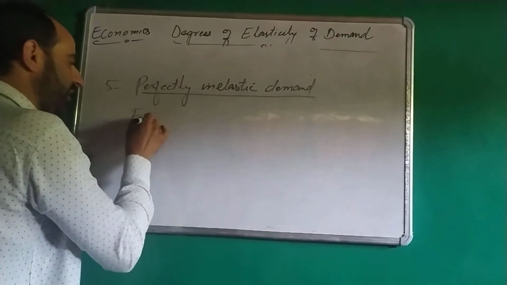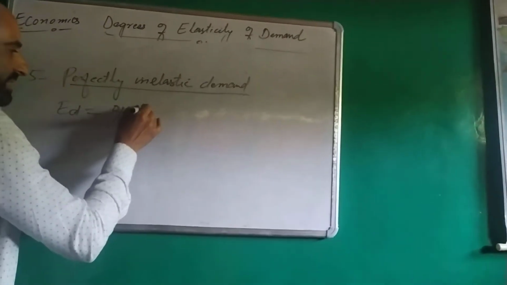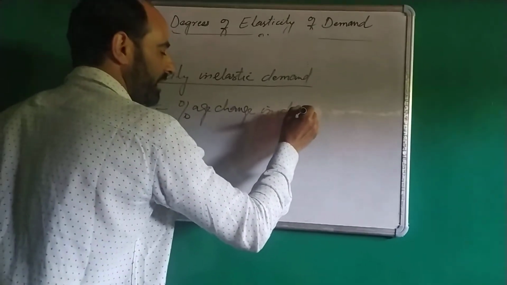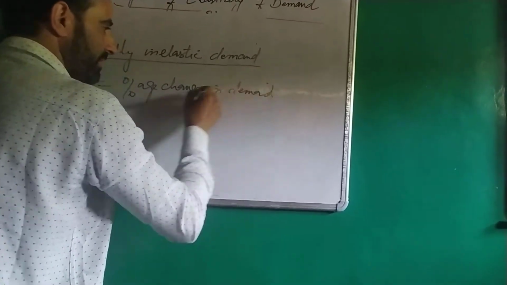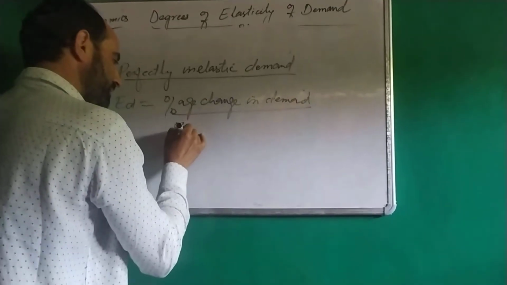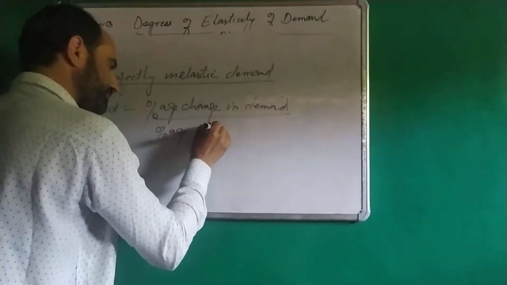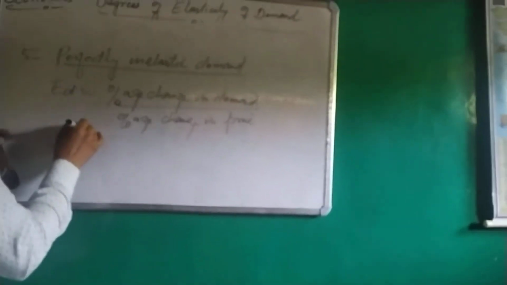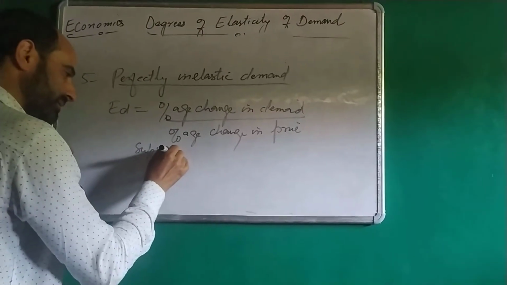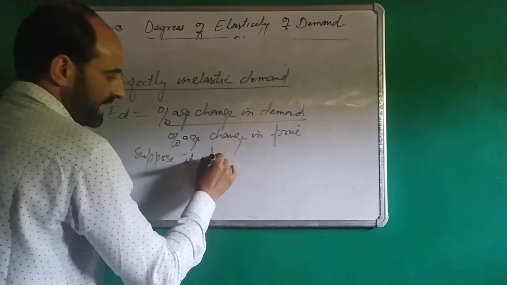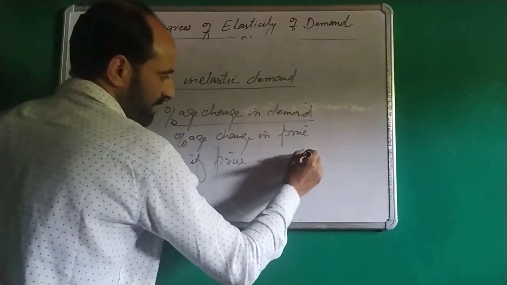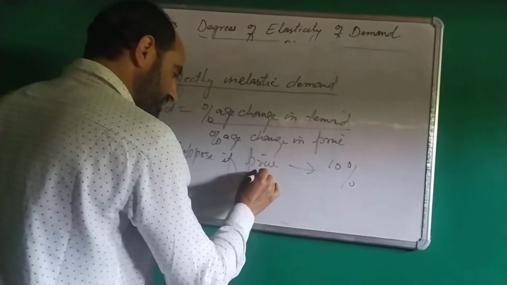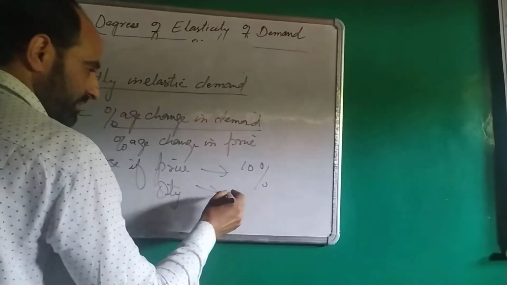This can also be calculated by the formula percentage change in demand divided by percentage change in price. Suppose if price changes by 10%, quantity demanded doesn't change.